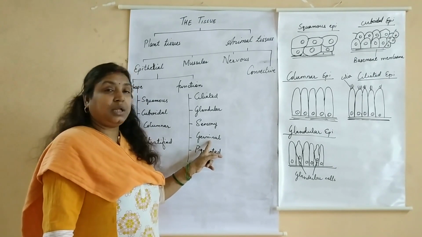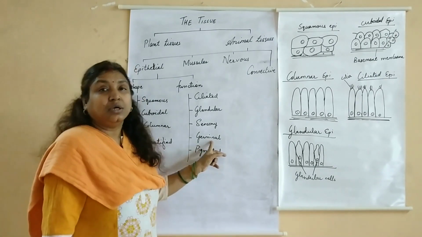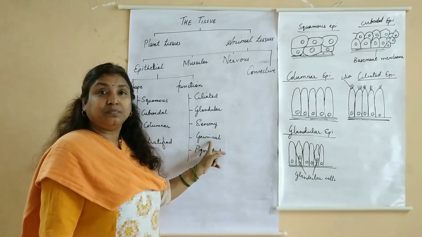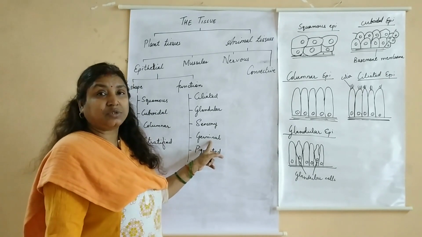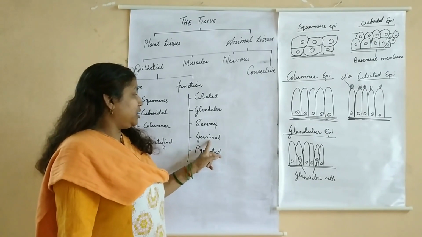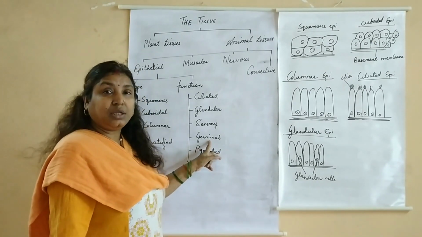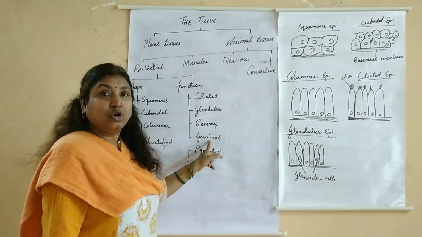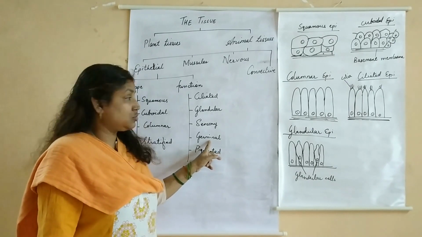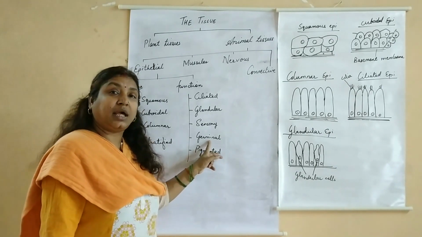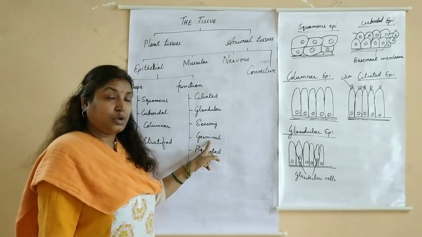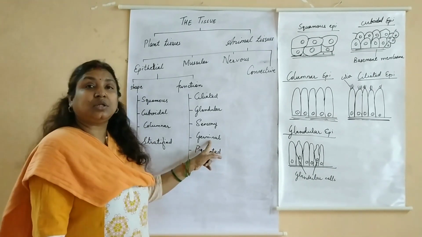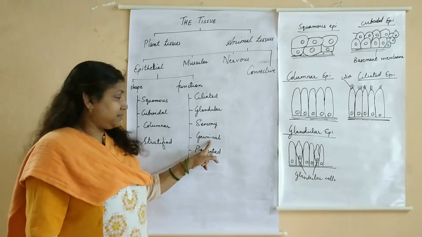Then coming to germinal epithelium. Germinal epithelium lines the gonads so that the ova and the sperms can be produced. So in males, germinal epithelium lines the seminiferous tubule which helps in the production of spermatozoa, and in females it lines the ovary which helps in the production of ovum. So germinal epithelium helps in the formation of gametes.